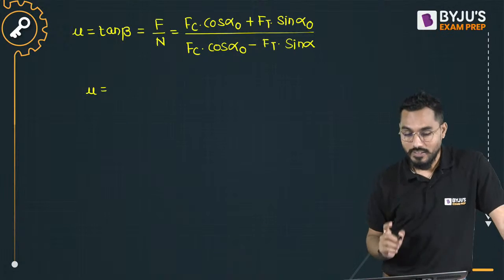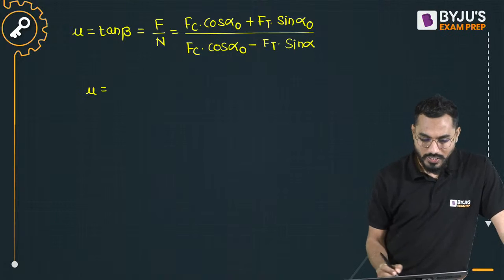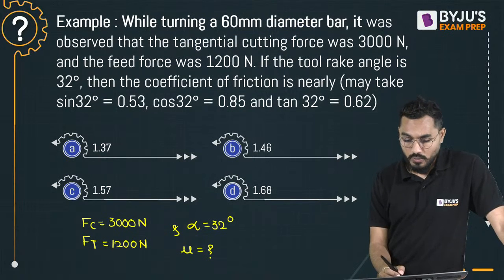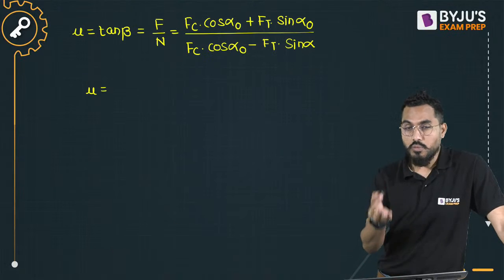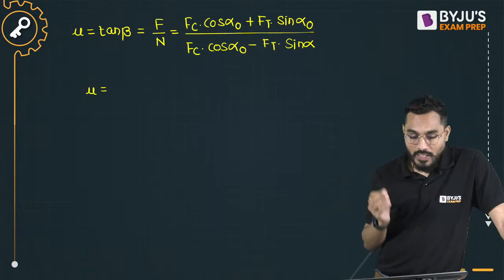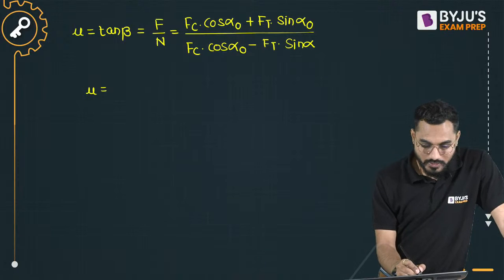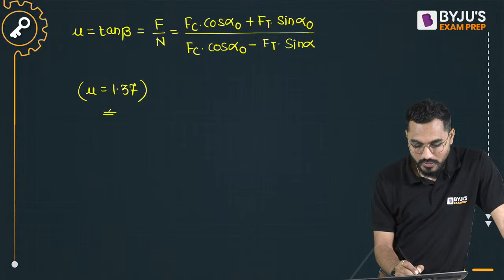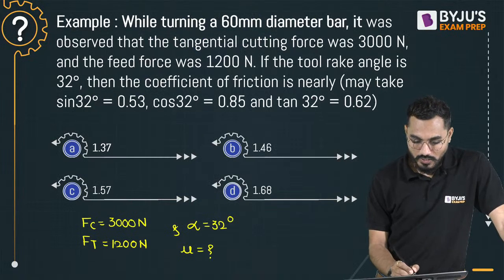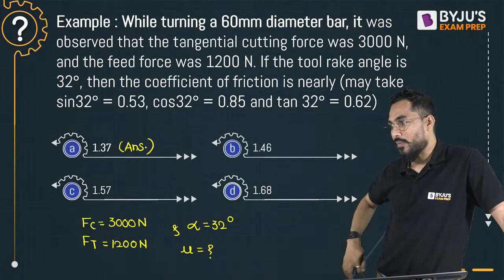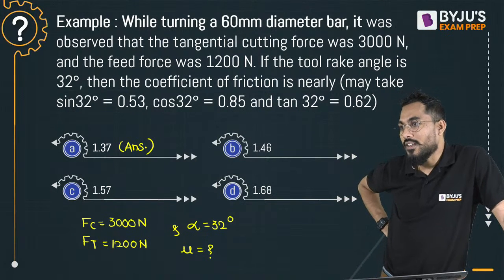It's a very serious concern. So, right, what is the cutting force? Sir, I know the cutting force is 3000 Newton, thrust force is 1200 Newton, and alpha is 32 degree. You put the values, alpha 0 is the rake angle. And once you calculate that, mu is coming exactly equal to 1.37. How much is it coming? It is coming 1.37. This is exactly my answer. So I'll say that the proper answer is A. Is it true?